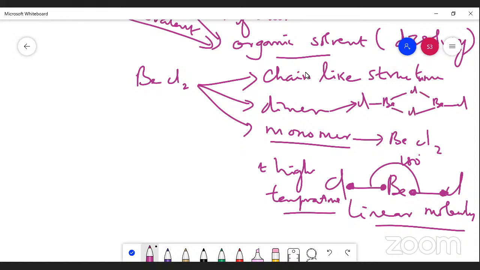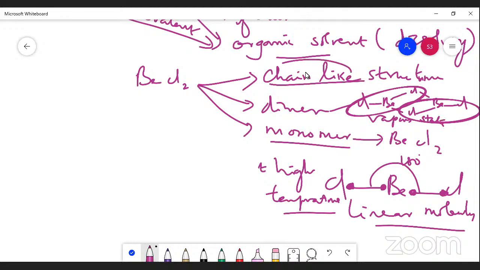That's the point: this is beryllium chloride, and it is a dimer form. This is exhibited only in the vapor state. But here the chain-like structure is in the solid state. How is this chain-like structure possible? You see here.